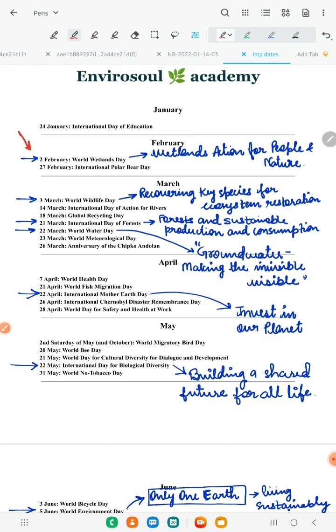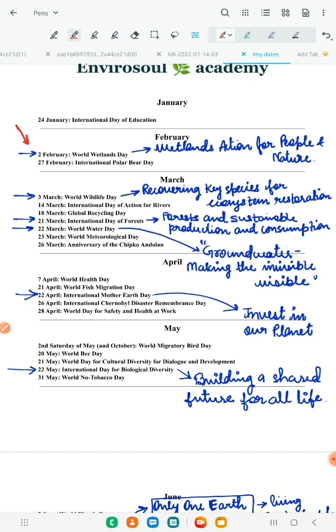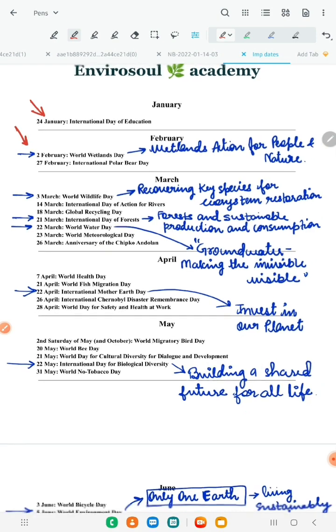Every month-wise date is mentioned here, so it is easy for you to remember that January has one, February has 2, like this. Now January, it is International Day of Education. It is on 24th January. It might be asked. Okay, 24th January, International Day of Education.